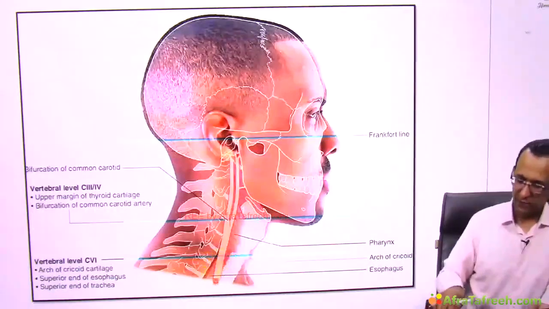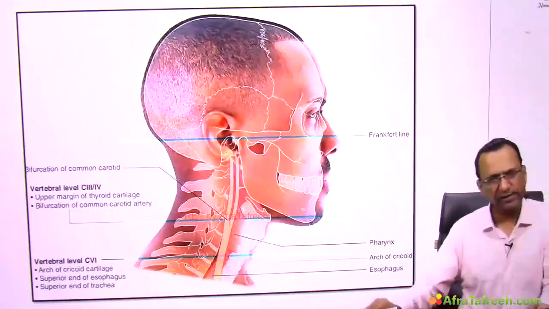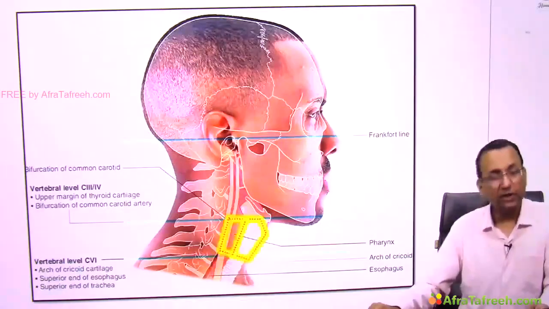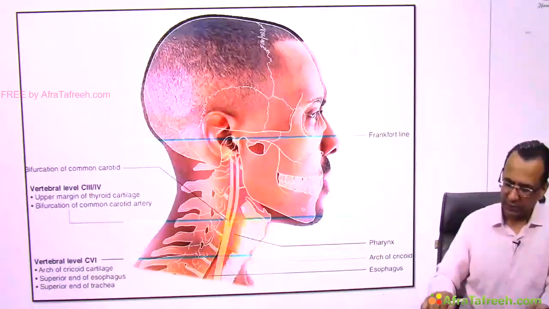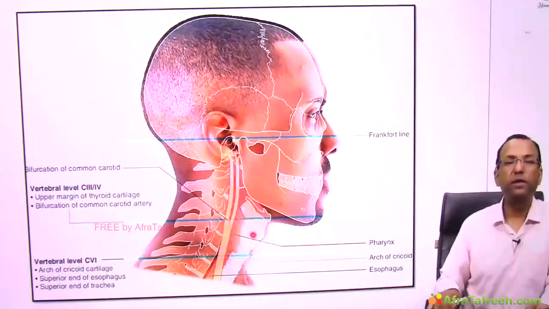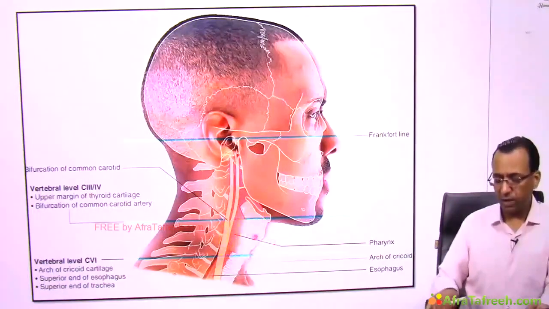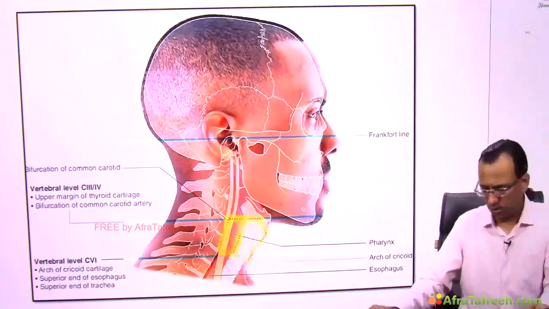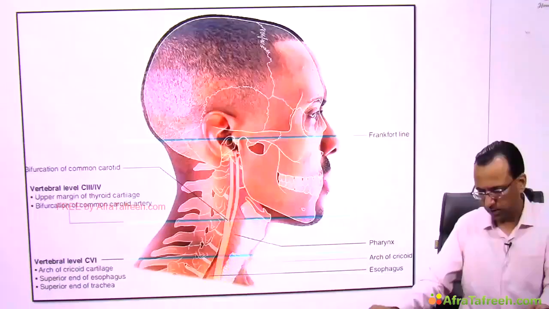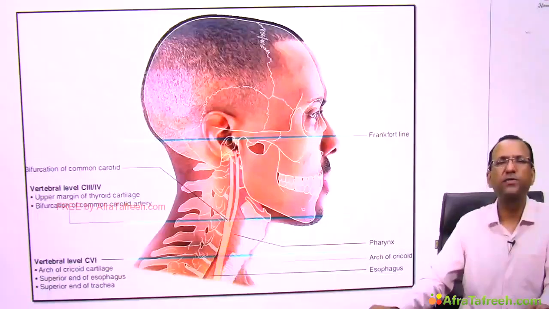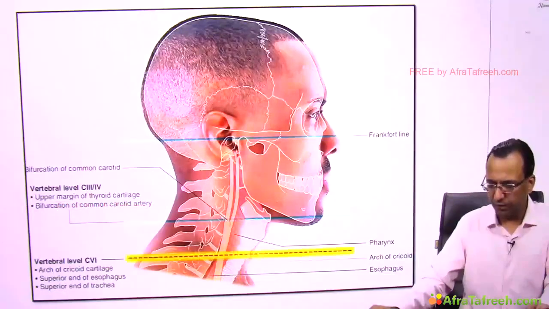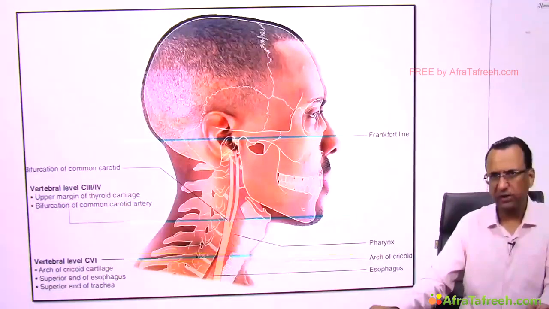You mean the esophagus begins at the same level where the trachea begins? Yes. You mean larynx and pharynx end at the same level? Yes, the level where the trachea and esophagus begin. Where exactly? The lower border of C6 vertebra is the beginning of trachea and esophagus. That is the landmark which you have to remember.